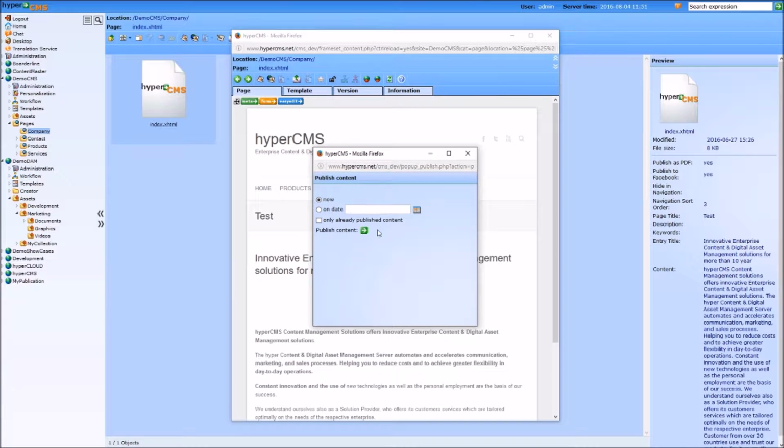So the publishing process is very important in order to get the new content on your website or on your intranet, extranet publication. And here's also the scheduling feature, so you can set a certain date and time for your publishing process.